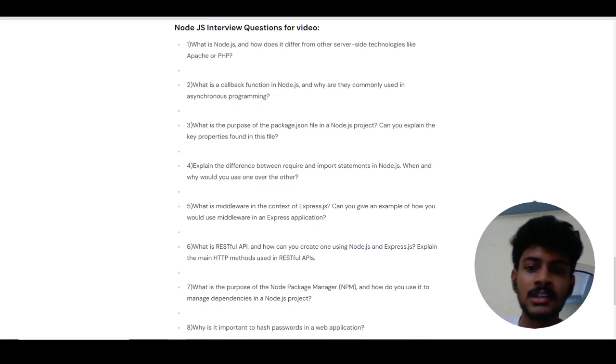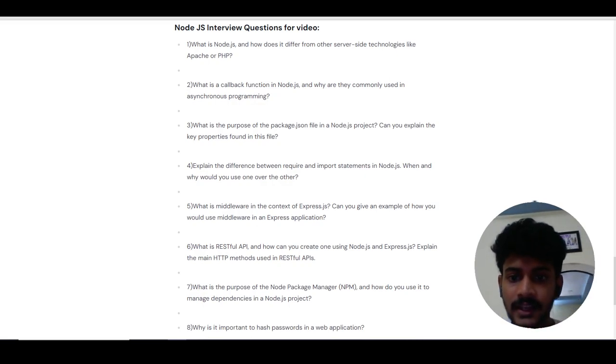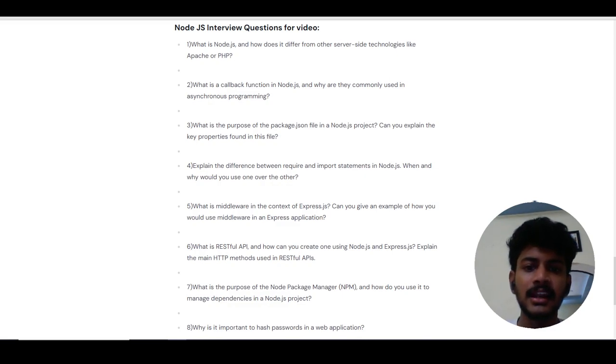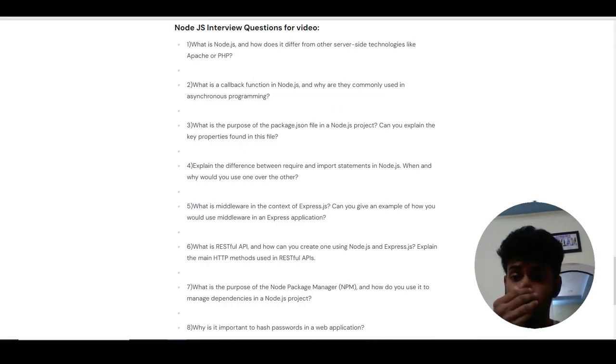So this is package.json. And the next question is, what is the difference between require and import statements in Node.js? And when and why would you use one over the other? So basically, require and import are both used to include external JavaScript modules into our file.